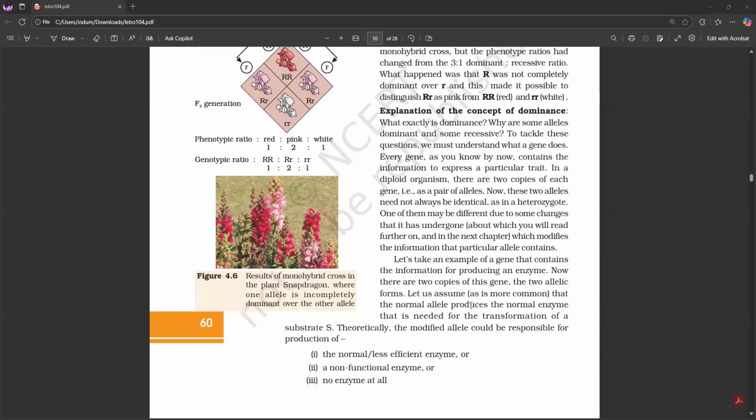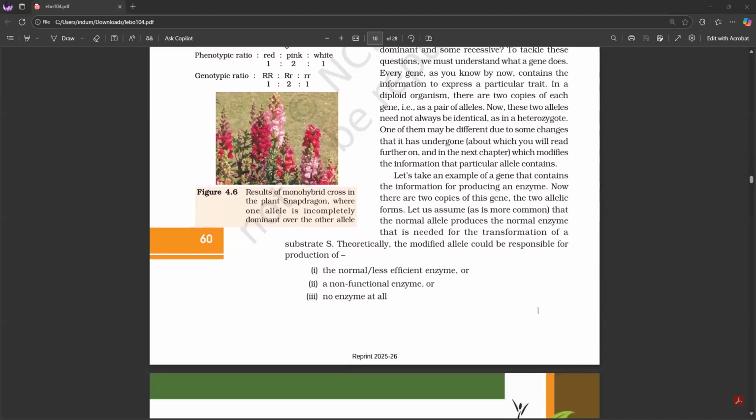Explanation of the concept of dominance. What exactly is dominance? Why are some alleles dominant and some recessive? To tackle these questions, we must understand what a gene does. Every gene, as you know by now, contains the information to express a particular trait. In a diploid organism, there are two copies of each gene, that is, a pair of alleles. Now, these two alleles need not always be identical, as in a heterozygote. One of them may be different due to some changes that it has undergone, which modifies the information that particular allele contains.